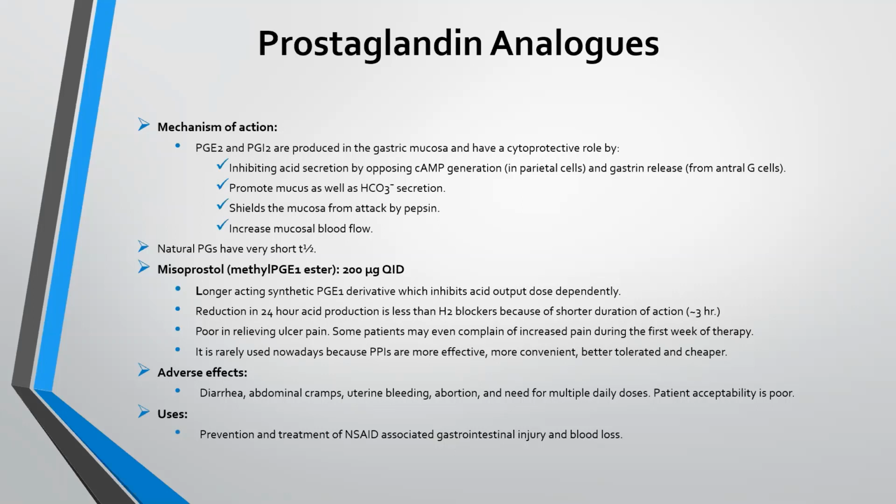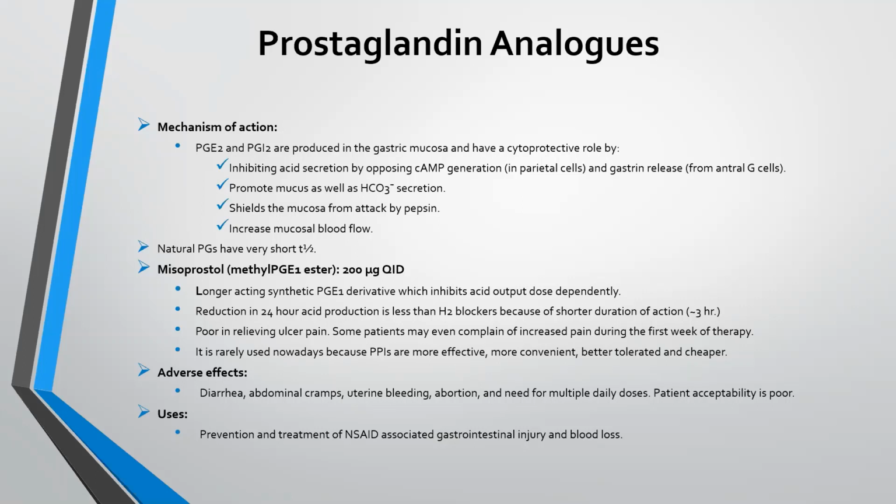Next, they promote mucus as well as HCO3 negative secretion, which are defensive factors present in the stomach. They shield the mucosa from attack of pepsin. They also increase mucosal blood flow, which helps in the healing of stomach lining.